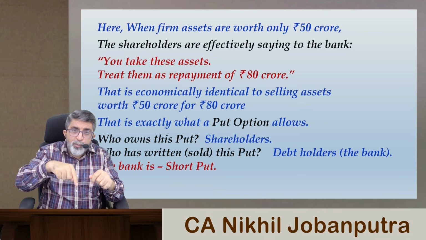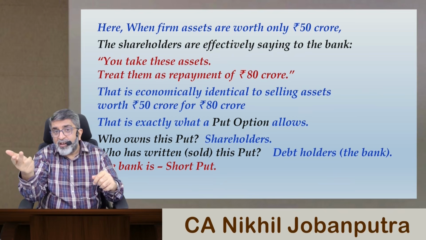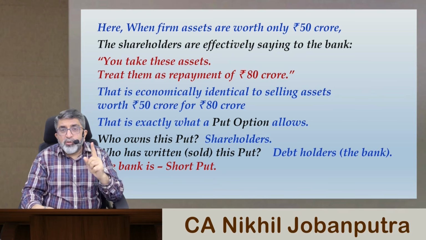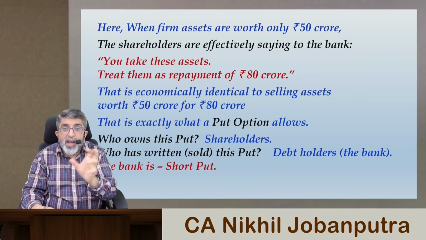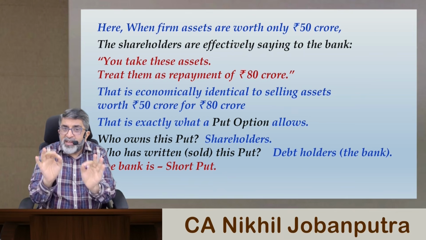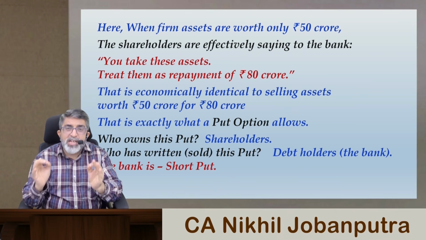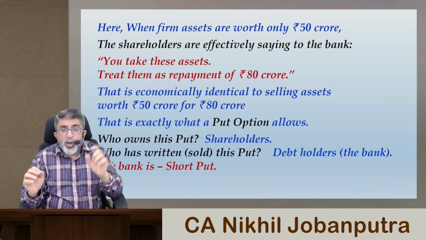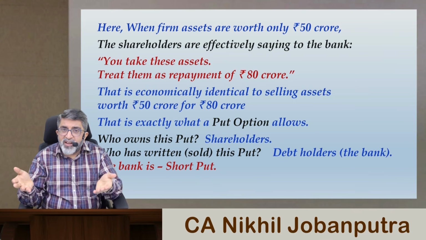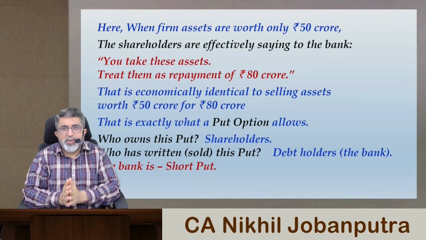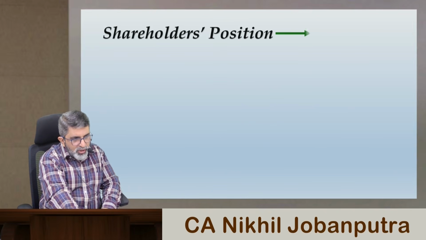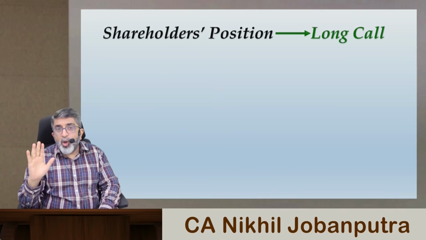So if you are holding the put, the counterparty, that is the debt holders or bank in this case, has written this put. So the debt is short put and the equity is long put. But if I say equity is long put, it will be an incomplete line. Equity is long put plus long the underlying. What was the underlying? The underlying was the asset of the company. So if I try to conclude this whole matter, shareholders' position as a long call,